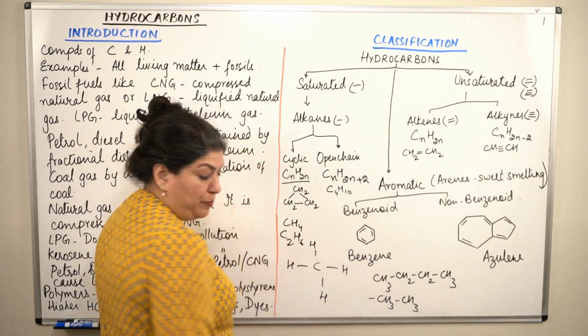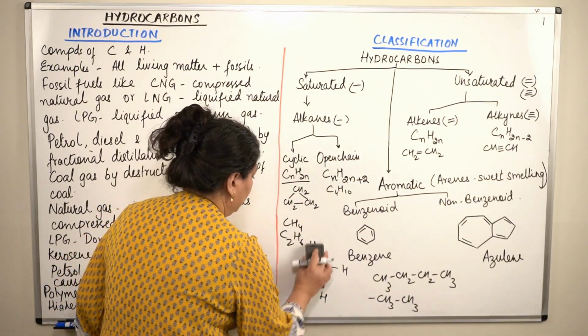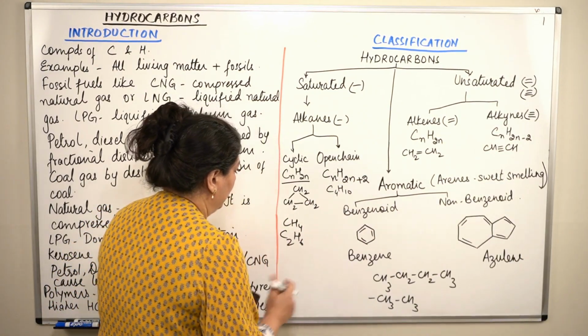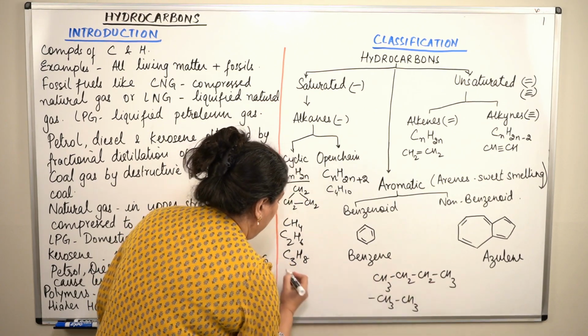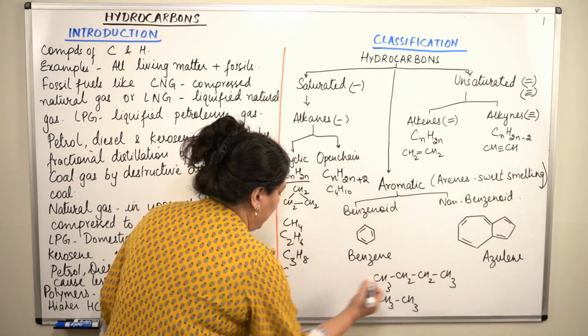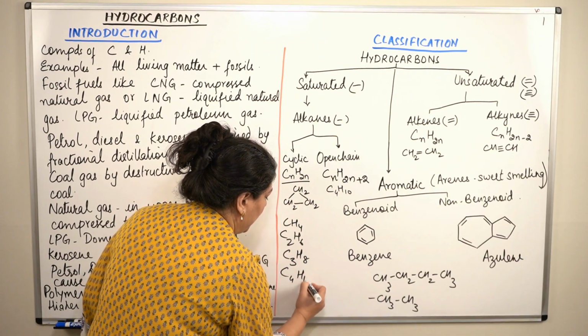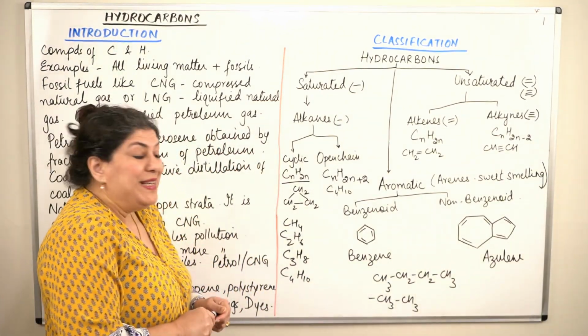And the formula for propane, the third compound, would be C3H8. And butane has 4 carbons and 3, 6, 7, 8, 9, 10, C4H10. 10 hydrogens.